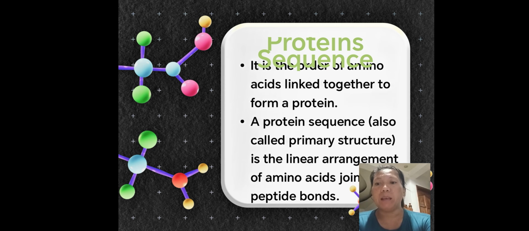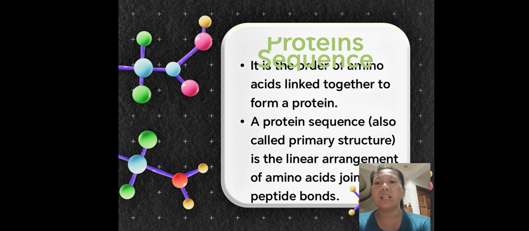In building blocks, proteins are made of 20 standard amino acids. Bawat isa may sariling chemical property. Ang example nito is alanine. Alanine helps in energy production while lysine is important for growth and tissue repair.